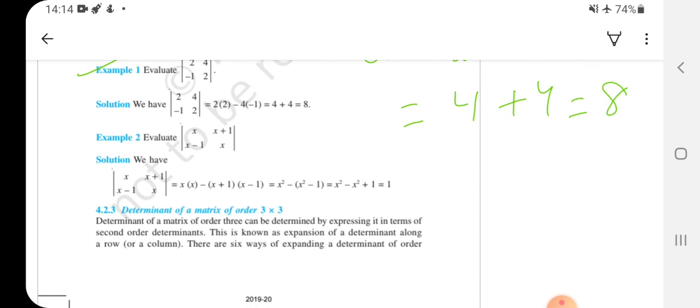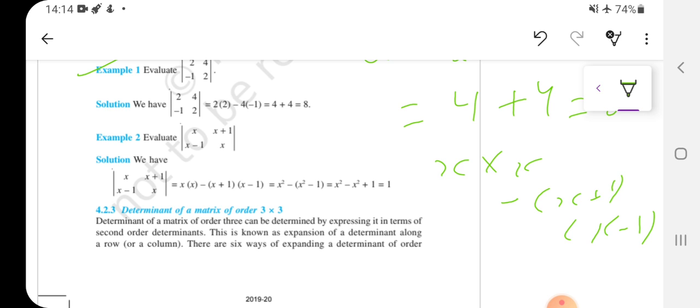Now this example is given to you. They said evaluate this determinant. Now what you have to do is multiply the main diagonal elements, that means x into x, minus the other diagonal elements, which will be x plus 1 into x minus 1, right? So it will be x square minus the a plus b, a minus b.